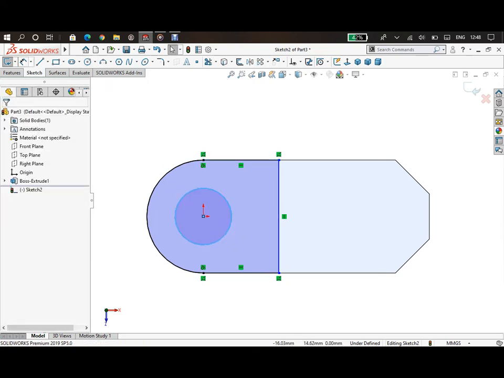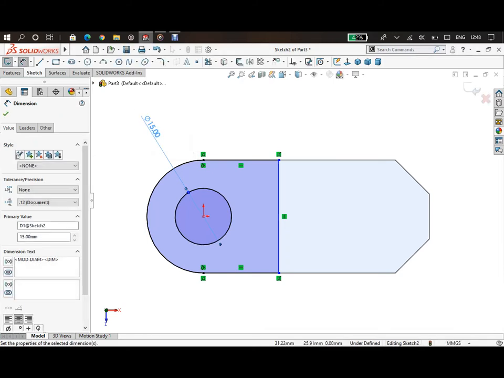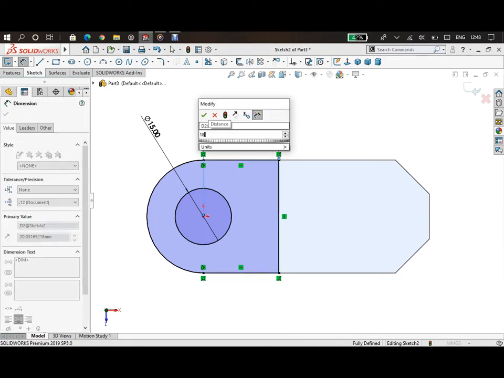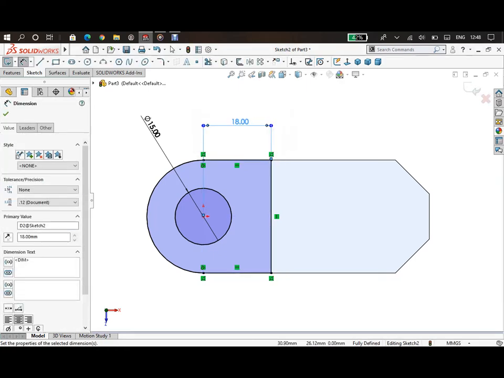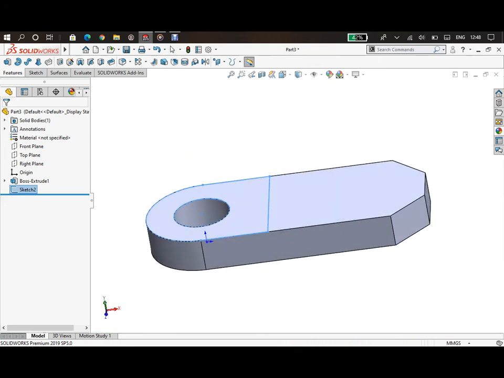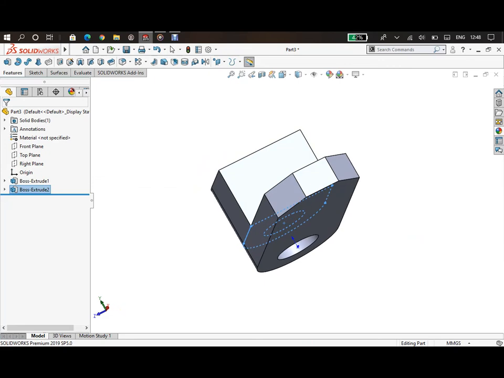Okay. Now we will give it dimension, and that is 15 mm, and we will specify the distance between this line and the origin, and that is 18 mm. Click OK. So our sketch is ready. Now we will exit from the sketch. We will extrude it by the distance of 21 mm. There we go. And now we will click OK.